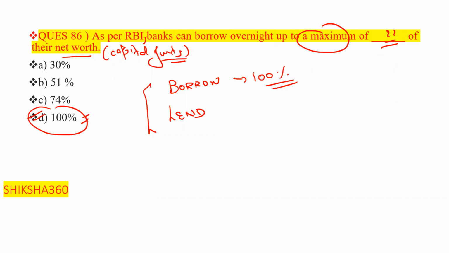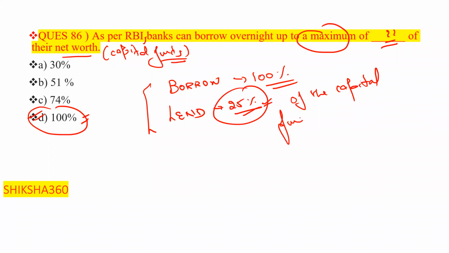How much basically the banks can lend overnight, basically to a maximum of 25%. The correct term, that is 25% of their capital funds. So borrow they can maximum 100%, and lend basically they can 25% of their capital funds.